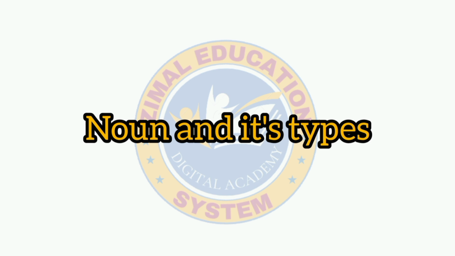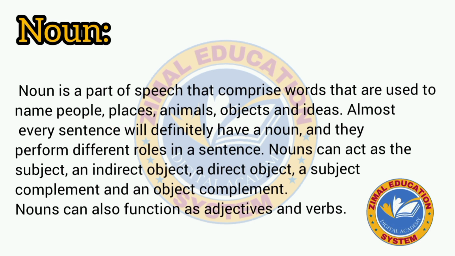In this video we will discuss noun and its types. Noun is a part of speech that comprises words that are used to name people, places, animals, objects and ideas. Almost every sentence will definitely have a noun, and they perform different roles in a sentence.